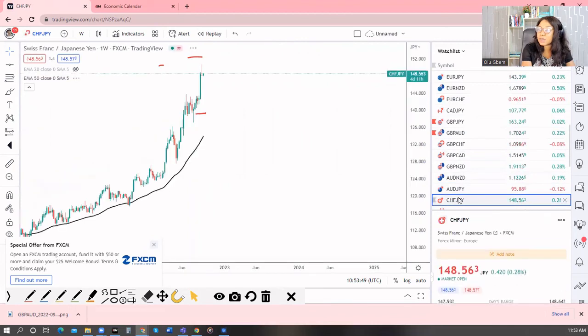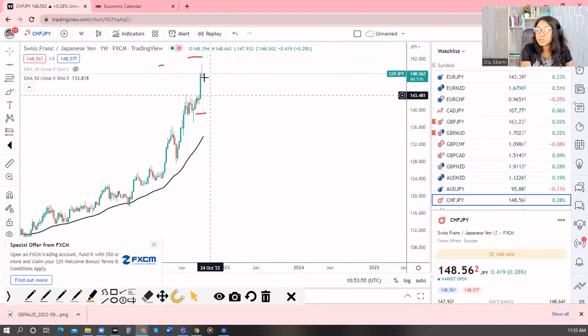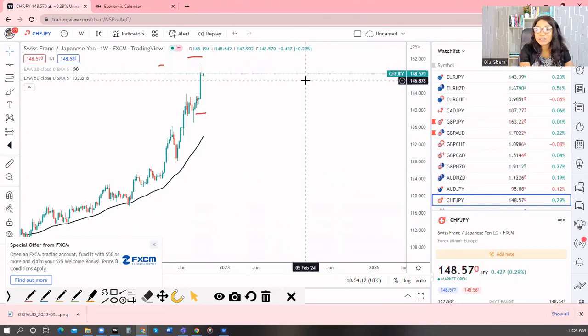Lastly, let's take a look at CHF yen. That one I really like because of the way the last candle has closed bearish. It closed bearish. Now it's moving up, but I think it's not going to last long up there. We may see some continuation. I'm expecting to see some bearishness this week. That's my bias, and this is how we come to the end of our weekly outlook.